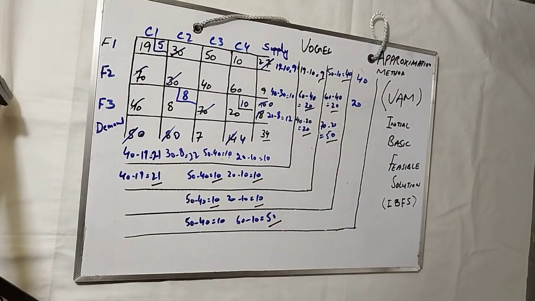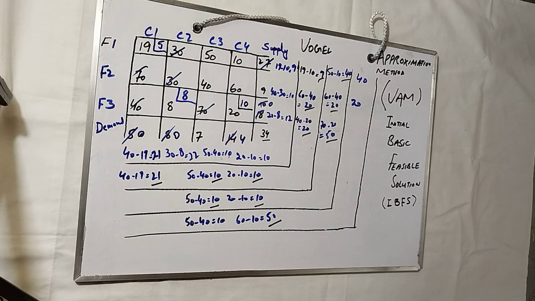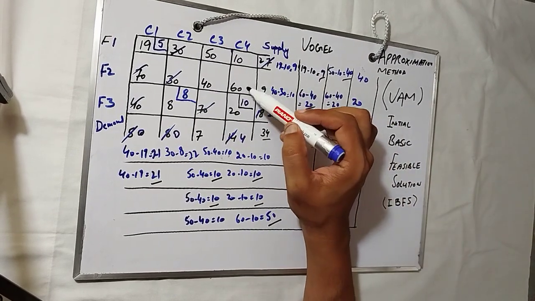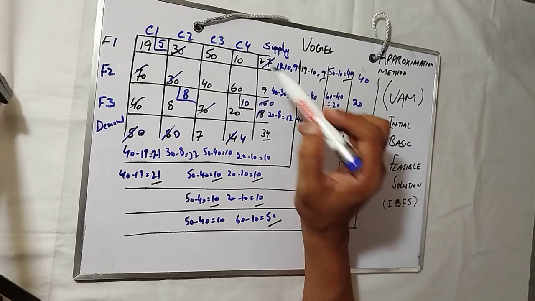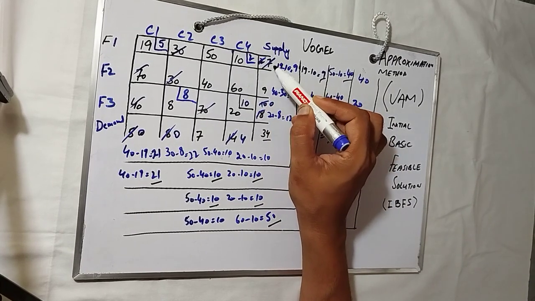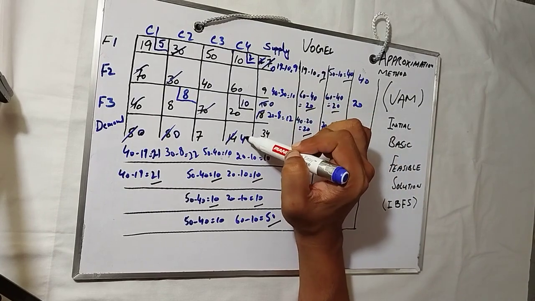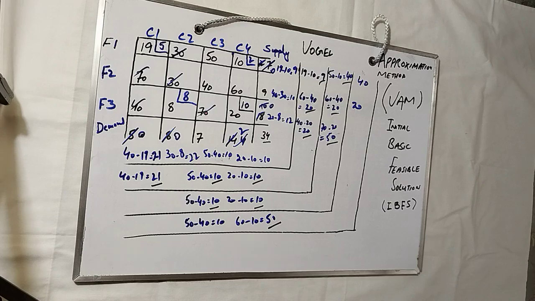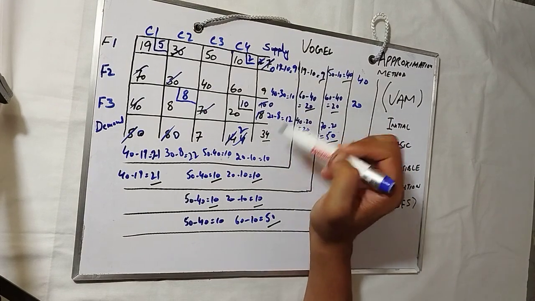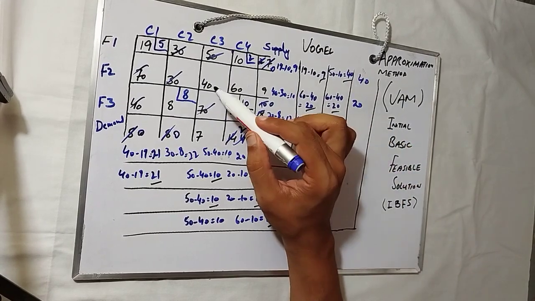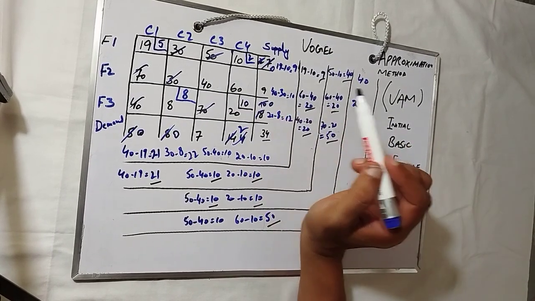We'll go there. In the biggest penalty, you see 10 is the smallest one. So in the 10, we see 4 or 2. So 2 is the small one. So we will take this. It is 0 now. And it is 2 now. So when it is 0 now, this will be cut. So only this 60 and 40 is remaining.